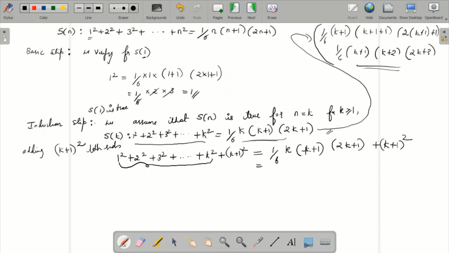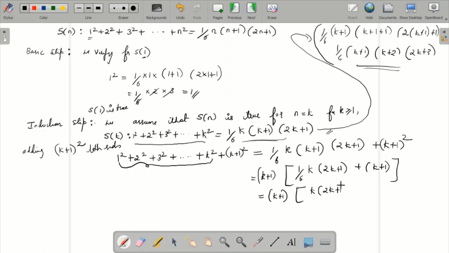So what can I take as the common term over here? I can take k plus 1 as the common term. So what will be within the bracket? It will be 1 by 6 k into 2k plus 1, plus k plus 1, since one k plus 1 is out, right? So plus this term, which is nothing but k plus 1. So this will be k into 2k plus 1, and plus 6 into k plus 1, divided by 6.